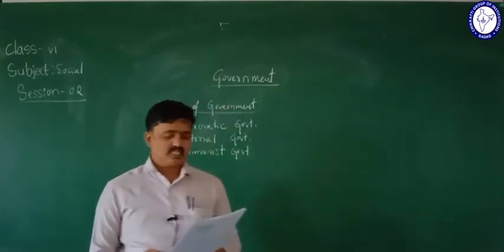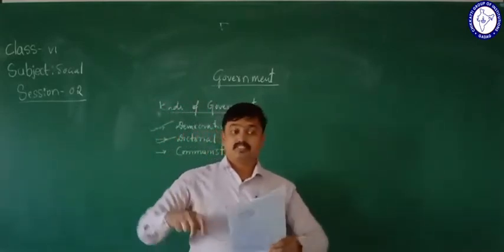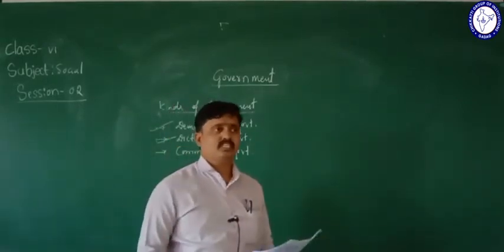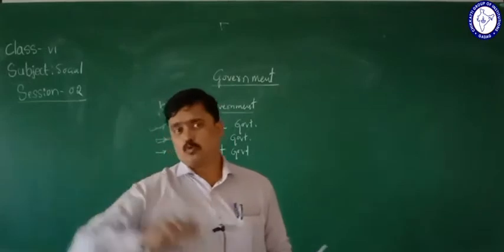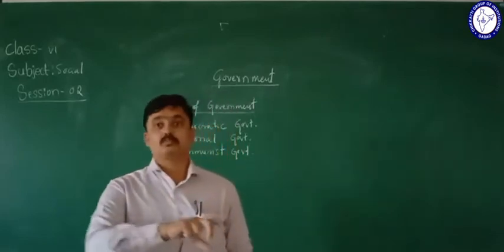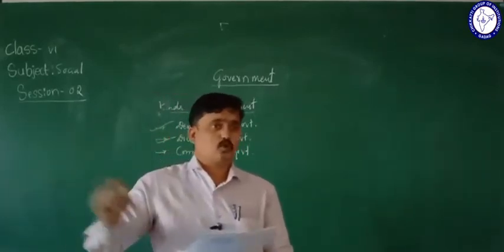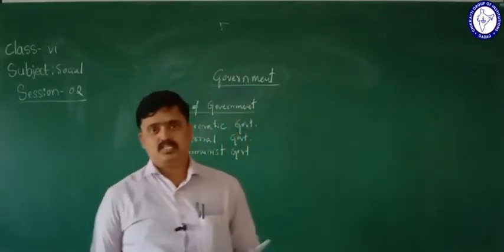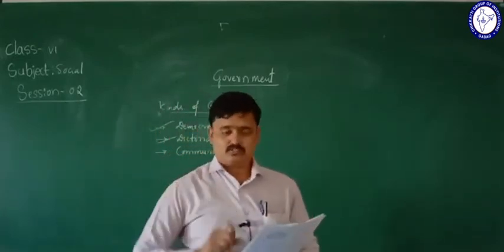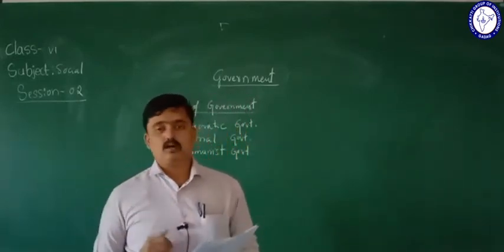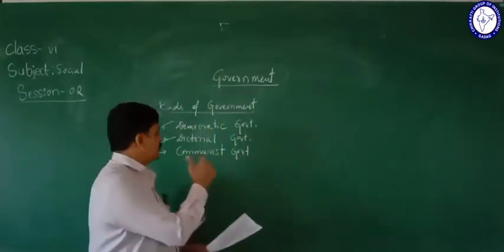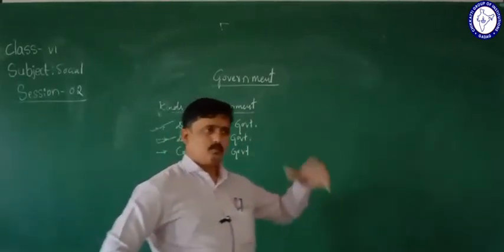And this kind of government was presented where and when? We see it in the 16th century, especially in Europe. This kind of government was presented in the 16th century in Europe, and also in the 18th century, in places like France, Spain, Russia and England. In these places in the 18th century we have seen this dictatorial government. So this is about dictatorial government.